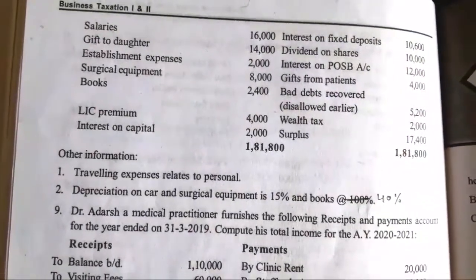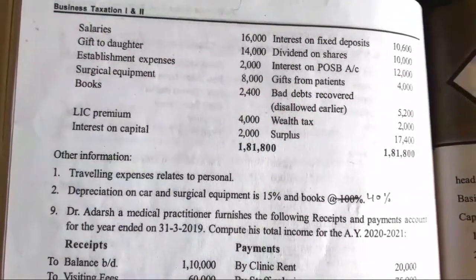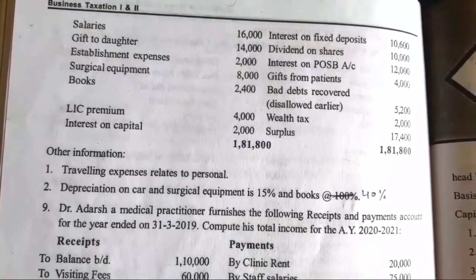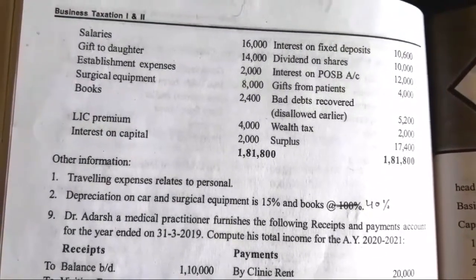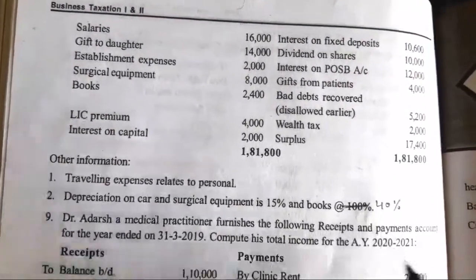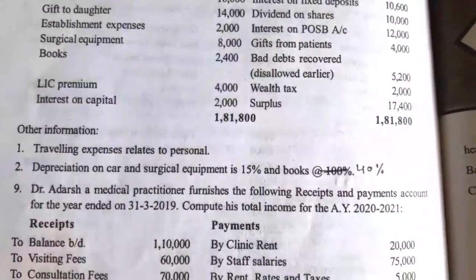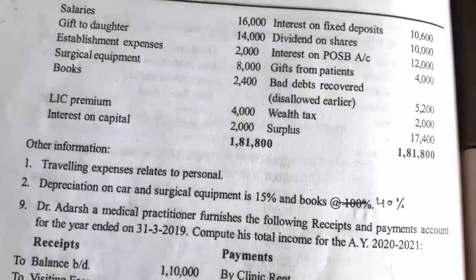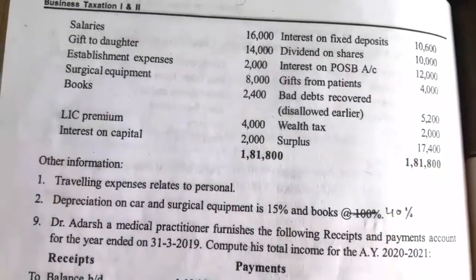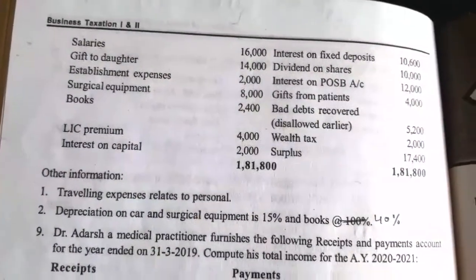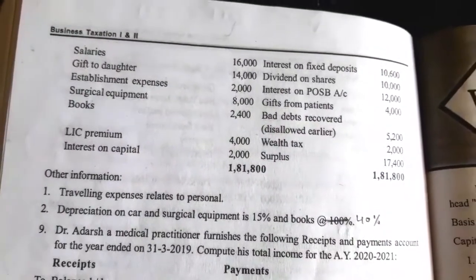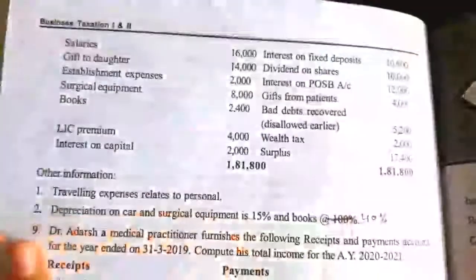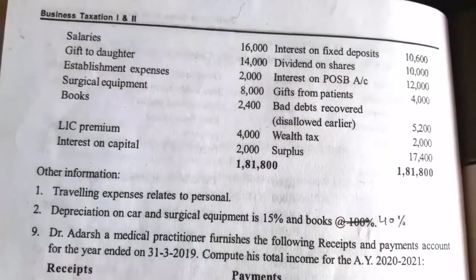Other information: traveling expenses are relating to personal. Depreciation on car and surgical equipment is 15%. On books, the present depreciation rate is 40%. With this information you have to compute the income from profession. It is the same illustration, they have just doubled the amounts. So you have to work out this illustration.